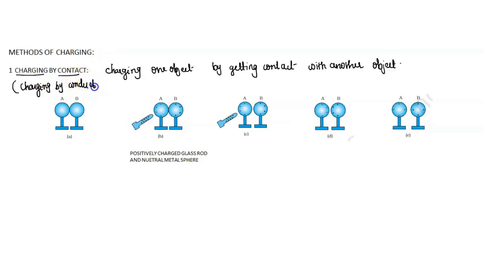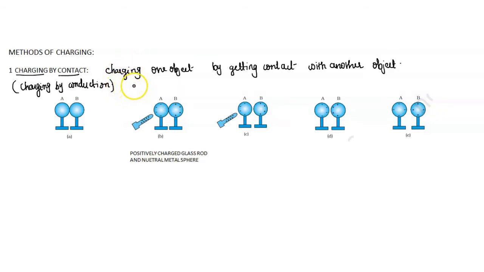Charging by conduction. We know the meaning of conductor, right? In physics, a conductor is an object or type of material which permits the flow of electron charges in one or more directions. So that is the conductor. Charging by conduction is charging one object by getting it in contact with another object.